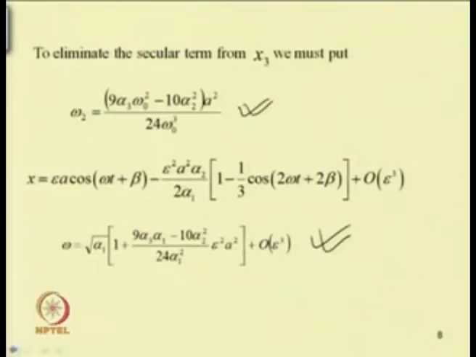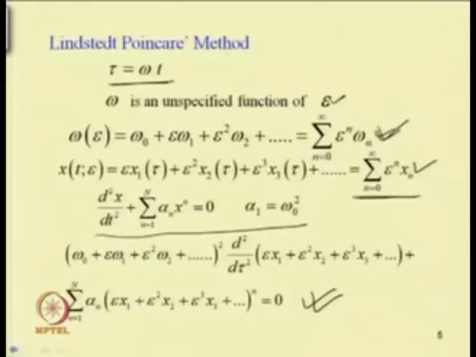So this is the classical Lindstedt-Poincare method, in which we have modified the straightforward expansion method by taking into account omega equal to omega 0 plus epsilon omega 1 plus epsilon square omega 2. But this modified Lindstedt-Poincare technique differs from the classical Poincare technique in 4 procedural steps.